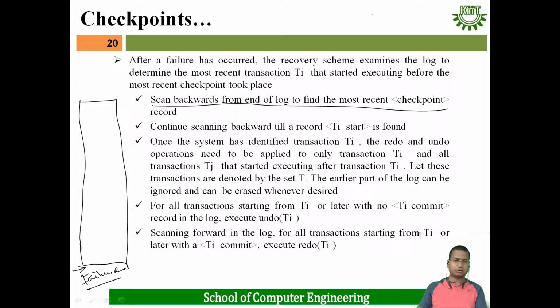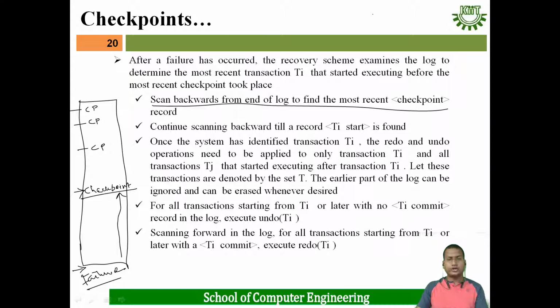Whenever a failure occurs in the log file, from the end we go backward to the checkpoint. Suppose here a checkpoint is there, and here another checkpoint, and another. That means scan backward from the end of the log to find the most recent checkpoint record. Suppose this is the most recent checkpoint record.